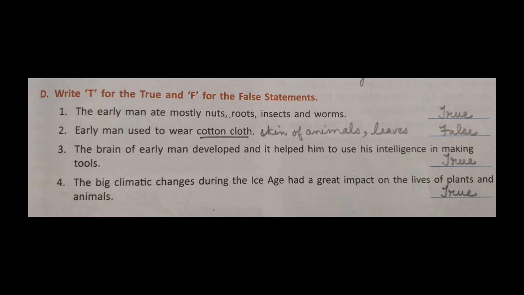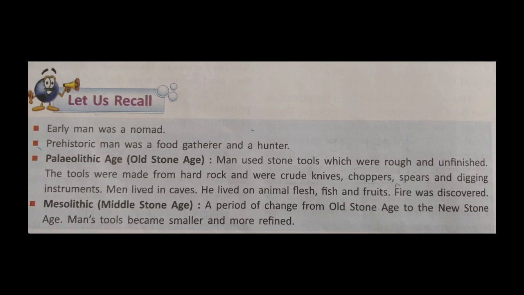We'll be moving to chapter 2. Chapter 2, as you must be remembering, was the Stone Age. So let us quickly recall what we learned in chapter 2. We learned that early man was a nomad, which means he did not live in one place. He used to move from one place to another. Now, prehistoric man was a food gatherer and a hunter. As we have already seen, they used to gather food and hunt for animals and move around in forests. So they were nomads, food gatherers and hunters.